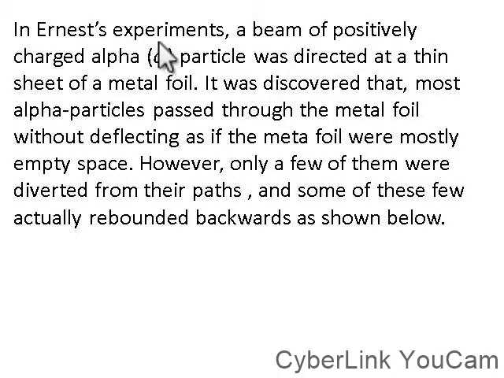In Rutherford's experiment, a beam of positively charged alpha particles was directed at a thin sheet of metal foil. It was discovered that most alpha particles passed through the metal foil without deflecting, as if the metal foil were mostly empty space.